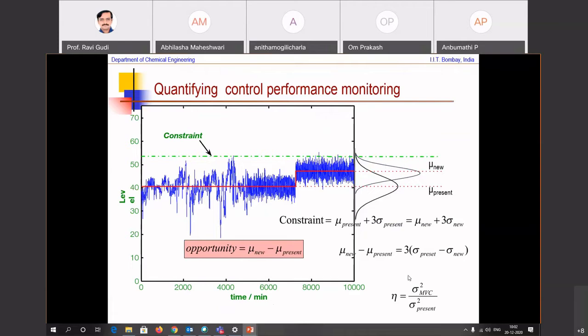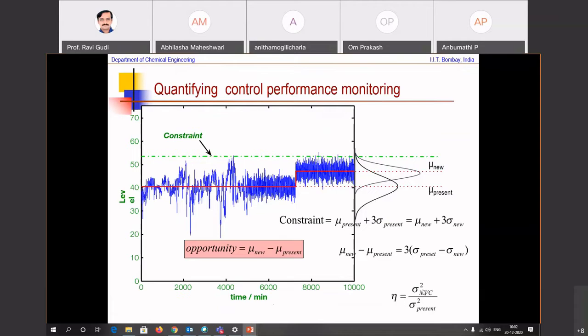So minimum variance seems to be a good benchmark to opt for, so that we want to be as close to the minimum benchmark as possible, and a ratio of the minimum variance controller, sigma square MVC, divided by sigma square present. See, the moment the current performance goes closer to the minimum variance benchmark, this ratio will go to 1.